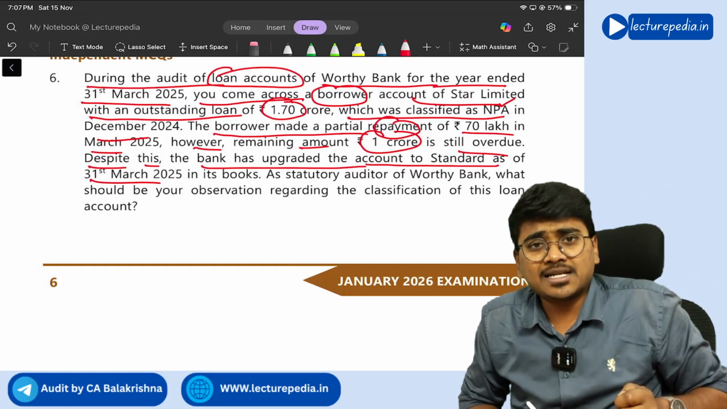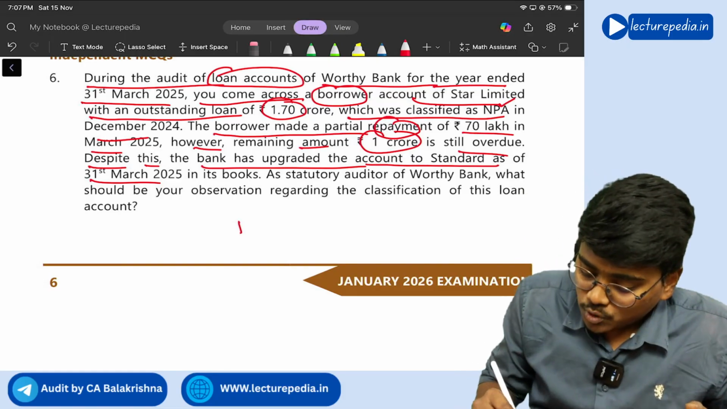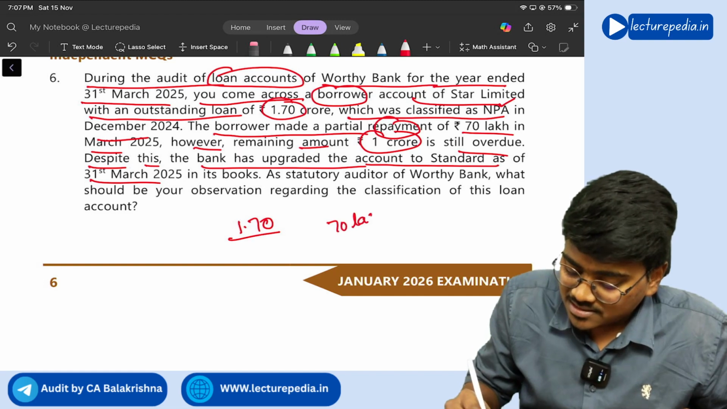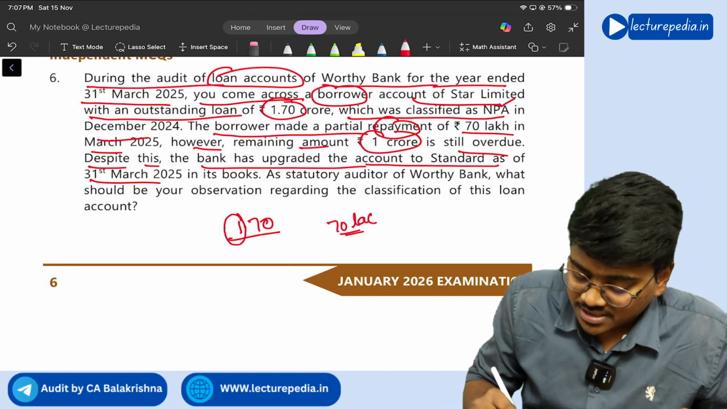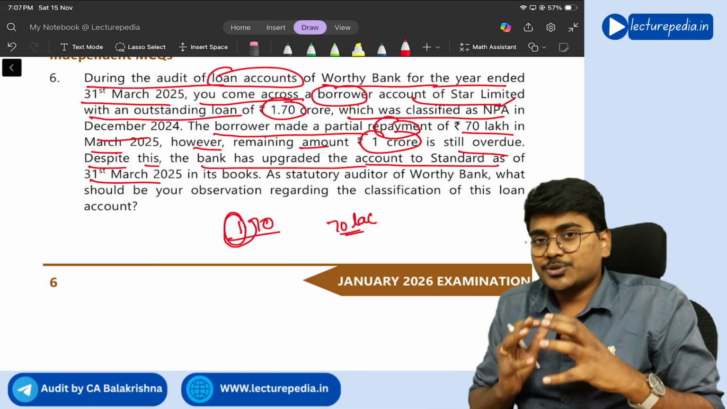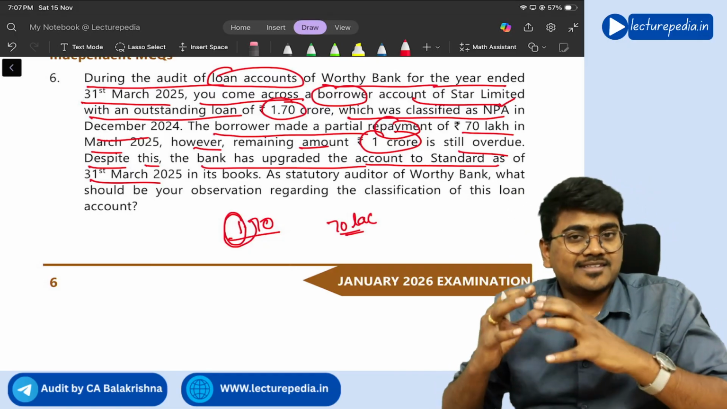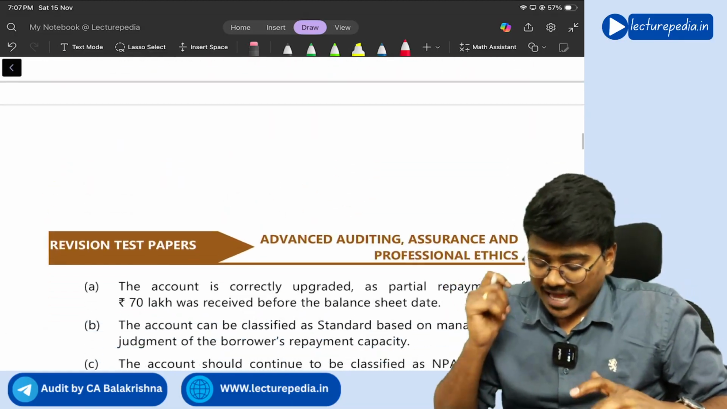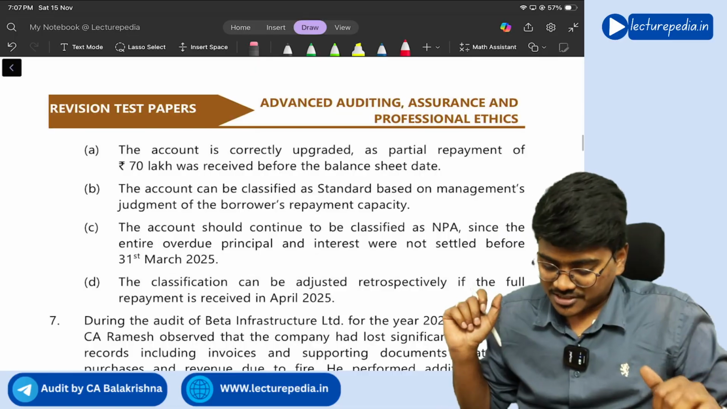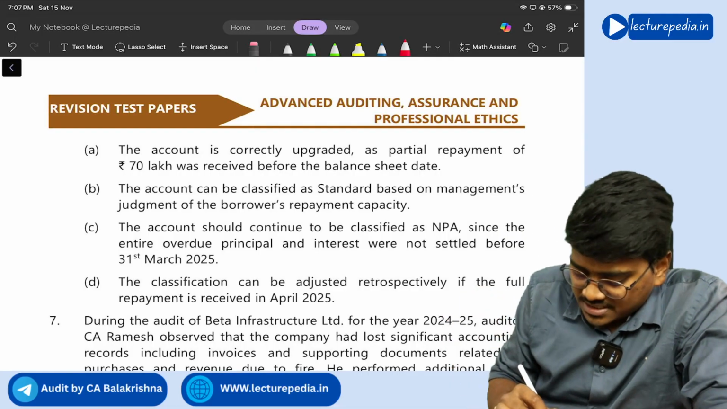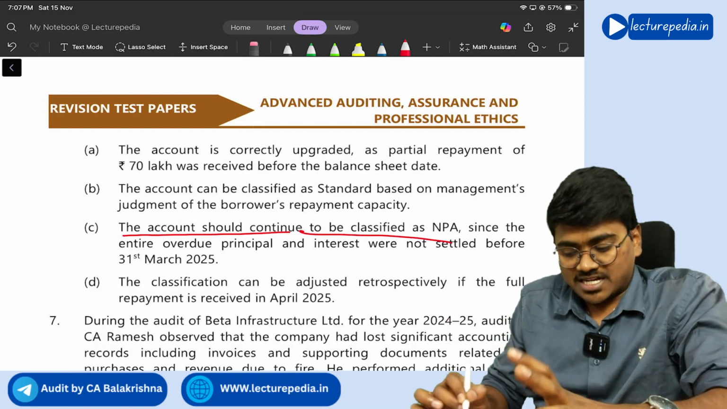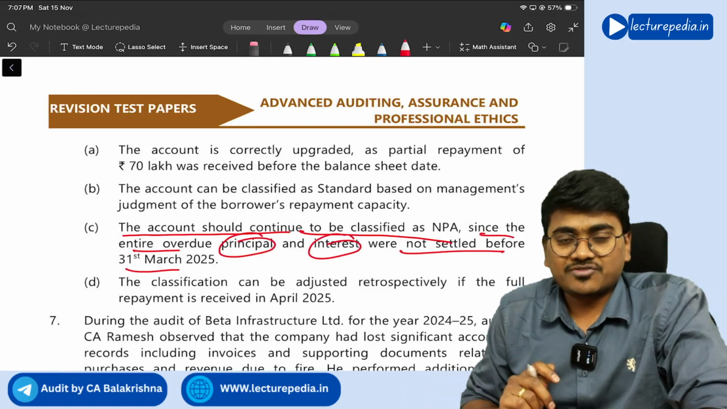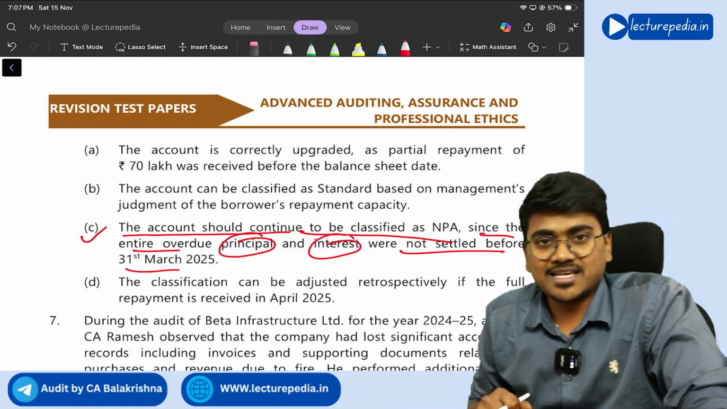No, it should be kept in NPA only, because of the total 1.7 crore, only 70 lakh is received. Until and unless you receive this remaining 1 crore also, you should not classify it into standard. That should be kept in the NPA state only. Got it? So the action of the bank is not correct. So option C, what does it say? The account should continue to be classified as NPA since the entire overdue principal and interest were not settled before 31st March 2025. So option C looks good, right?